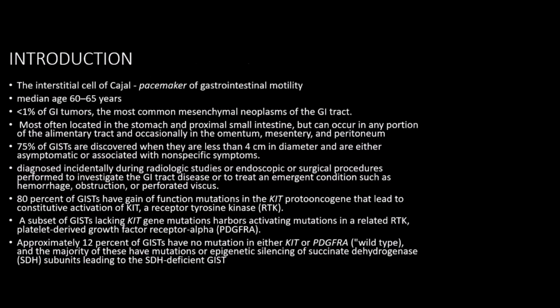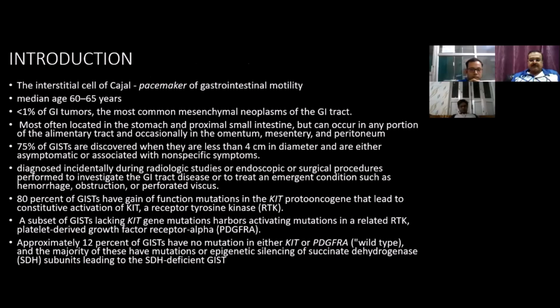Okay, so in one page, in a nutshell, I want to present the introductory part of GIST. As we all know, its origin is from the interstitial cells of Kajal, which are the pacemaker cells of GI motility. The median age is 60 to 65 years, and GIST constitutes less than 1% of GI tumors. But among all the mesenchymal neoplasms of the GI tract, it is the most common. Apart from that, there are leiomyosarcoma, leiomyoma, and other tumors in the mesenchyme. But among all of them, GIST is the most common.